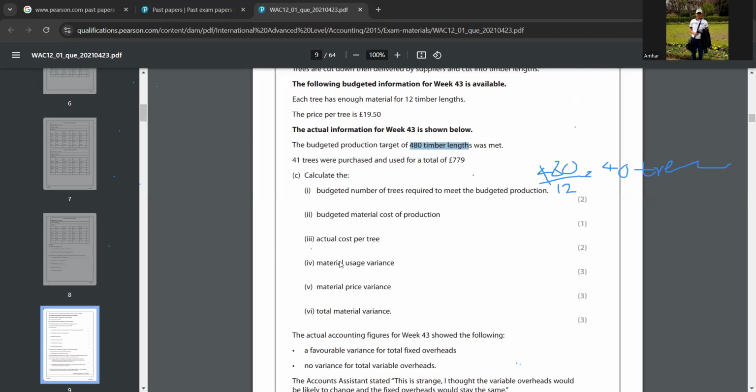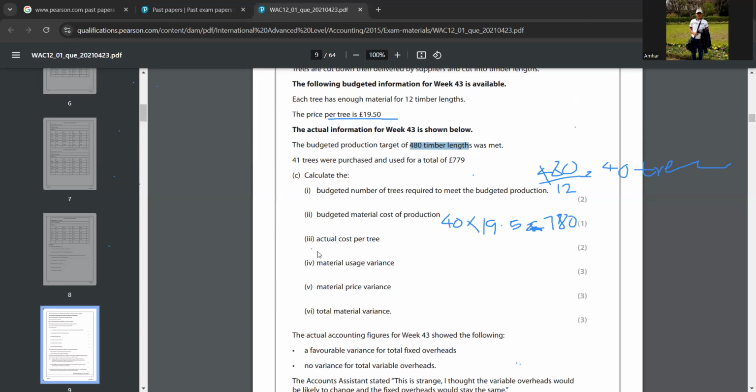And now the second one, budgeted material cost of production. So how will you do this? You got this 40, right? So 40 into the cost. The price per tree is 19.50. So what you have to do is 40 into 19.50. Did you understand that? Yeah, I understood that. So 40 into 19.5 is 780 pounds.